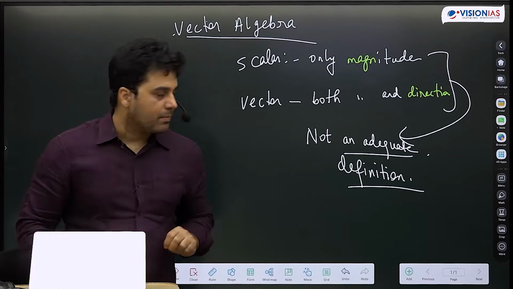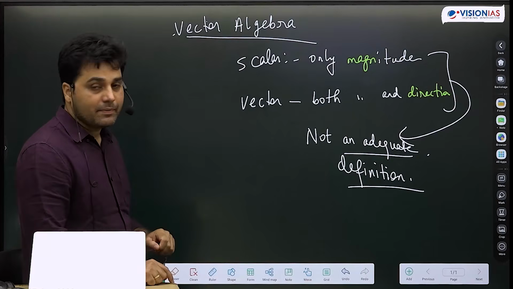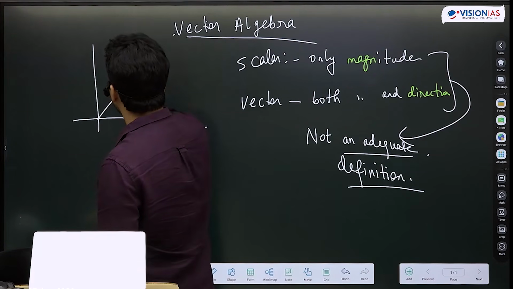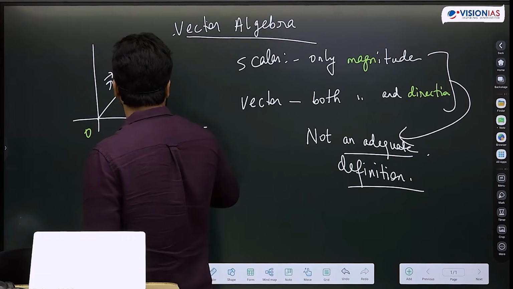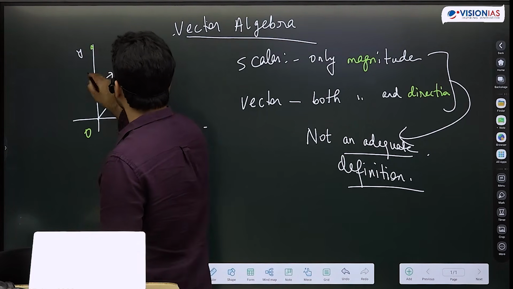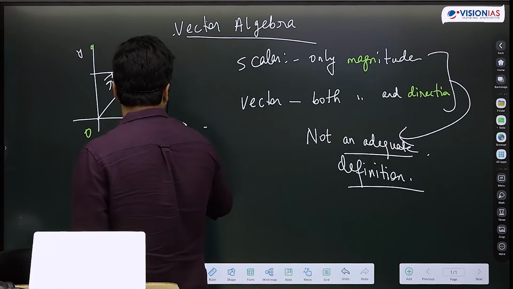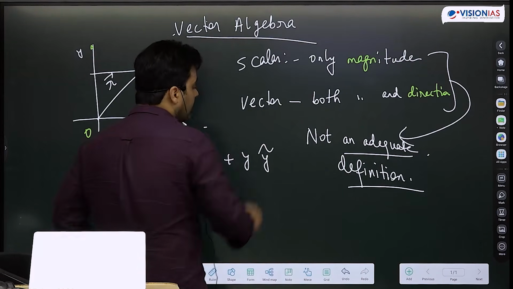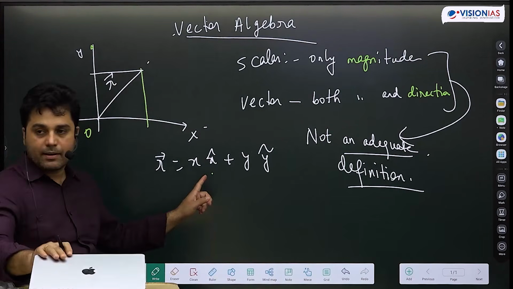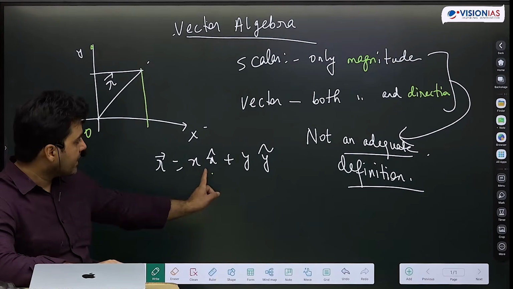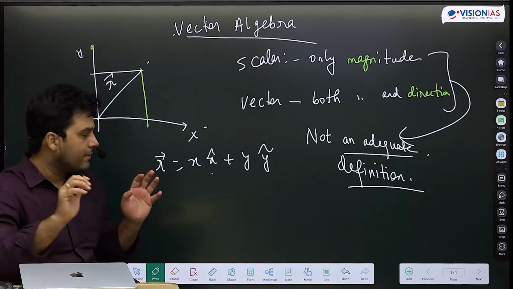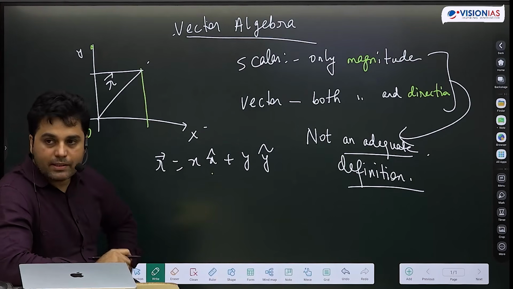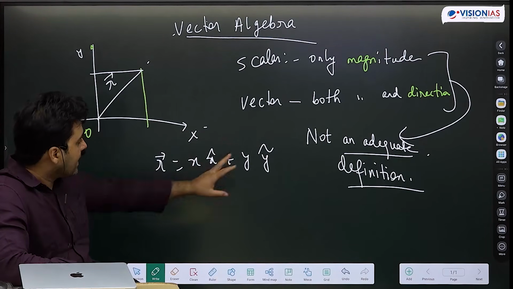That's the first problem. Second problem: look at the definition of scalar. I give you a vector, r. I give you a coordinate system also, x and y. And this r essentially is this x i. I generally will use x cap for the unit vector. Rather than using i, j and k, I will be using x cap and y cap, because the moment I use that cap, it should be very clear what I am using this unit vector for. So x cap plus y cap.